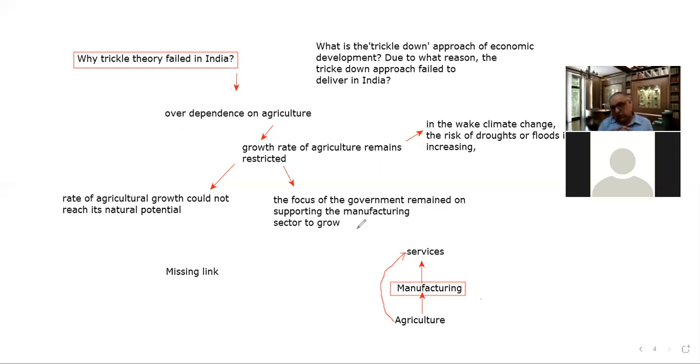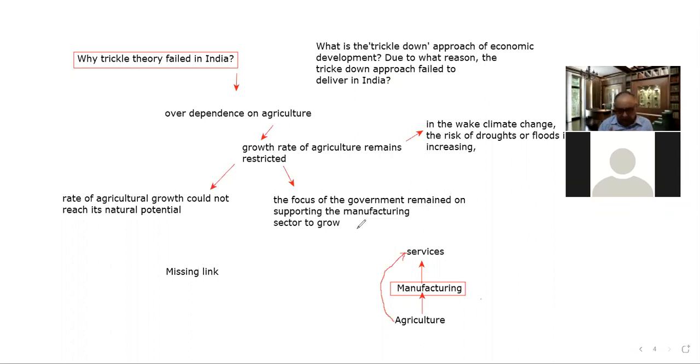So this is the problem of the missing link. Due to that missing link, because there is no manufacturing base in our country to support agriculture, number one, the burden of population on agriculture remains higher. And second, there are fewer opportunities of selling the agricultural produce to the manufacturing sector.